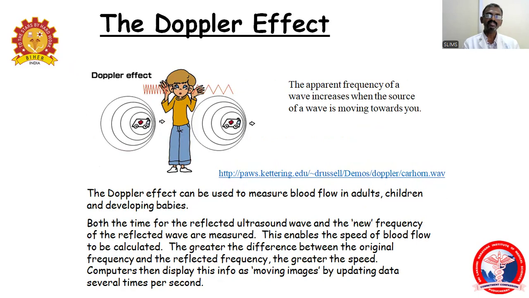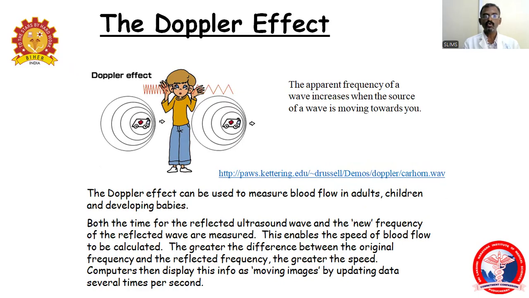So coming to the next effect, the Doppler effect. What do you mean by Doppler effect? The apparent frequency of the wave increases when the source of the waves is moving towards you. That is why the Doppler effect can be used to measure blood flow in adults, children, and developing babies. Both the time for the reflected ultrasound waves and the new frequency of the reflected waves are measured. This enables the speed of blood flow to be calculated. The greater the difference between the original frequency and the reflected frequency, the greater the speed. The computer can display this as moving images by updating the data several times per second. That's why the blood flow can be identified.